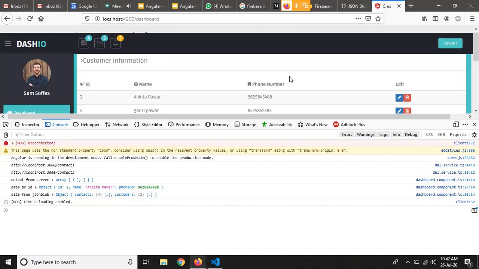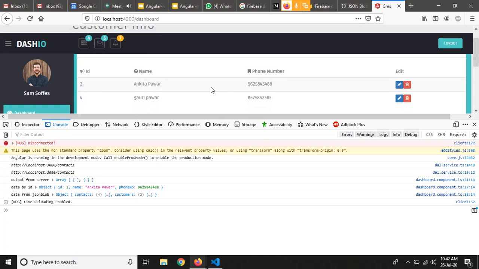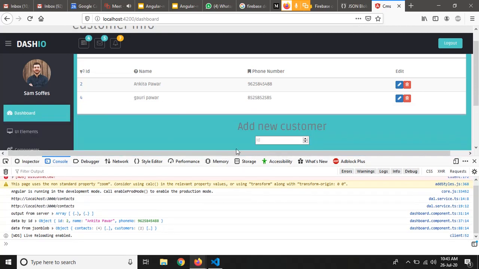Yeah, so the data that we are iterating here in this table is coming from our local db.json file that we have stored in our application, right? This is not coming from the JSON blob, right? So now I want you guys to iterate the data which we have got from the JSON blob into this table, right? So also include this in your assignment. I think we have covered our topic for today's session and the introduction to JSON blob.